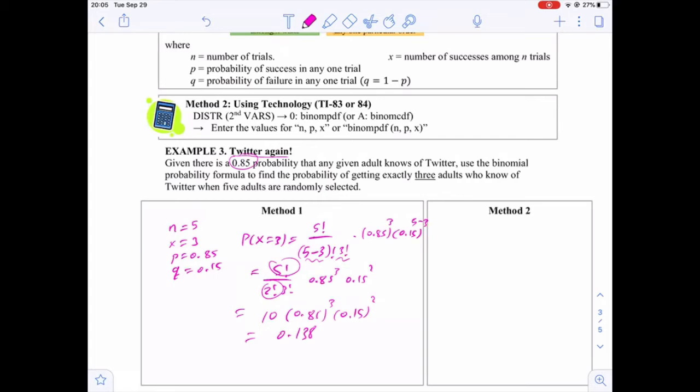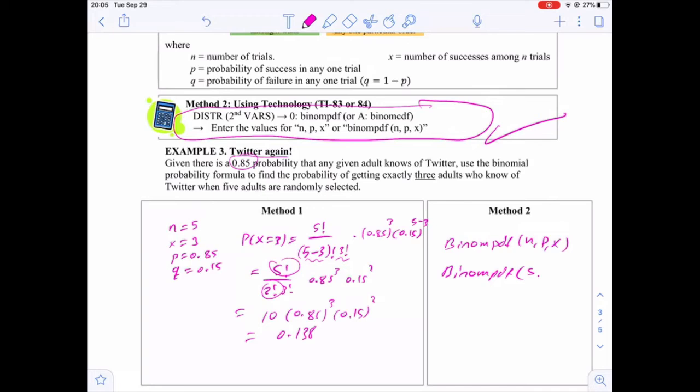That's the probability of getting 3 adults out of 5 adults who know what Twitter is. Now, if we want to use technology, the calculator, we can use the method described in this step, applying the command binompdf of n, p, and x. Here n is 5, p is 0.85, and x is 3, and using the calculator we should get the same answer.